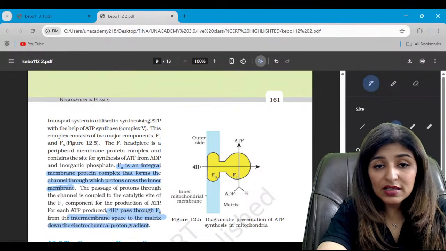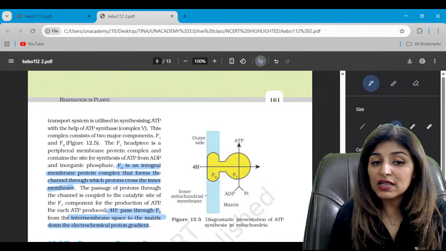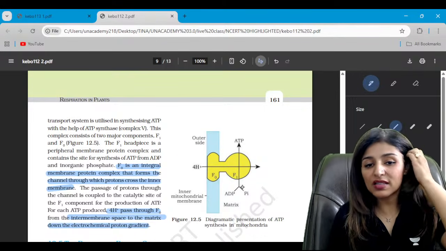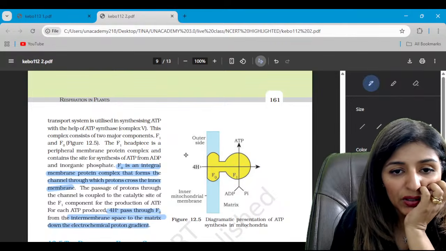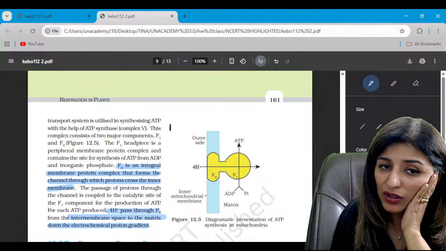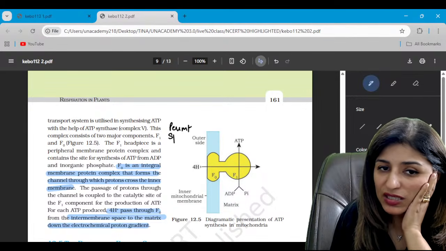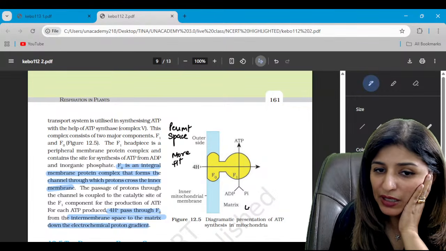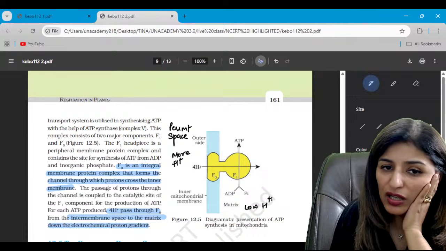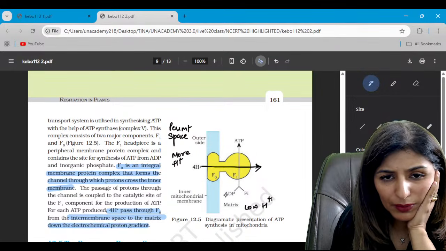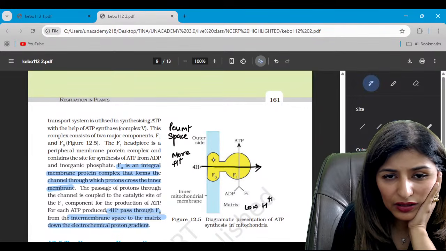This represents the structure of ATP synthase, which has 2 components, F0 embedded in the inner mitochondrial membrane, and F1 towards the matrix. Is that clear? Because on the outer side, in the perimitochondrial space, we'll have more H positive ions than in the matrix, where there are low H positive ions, right? So H positive ions will move. This is the outer layer, this is the inner layer. This is how it is present.